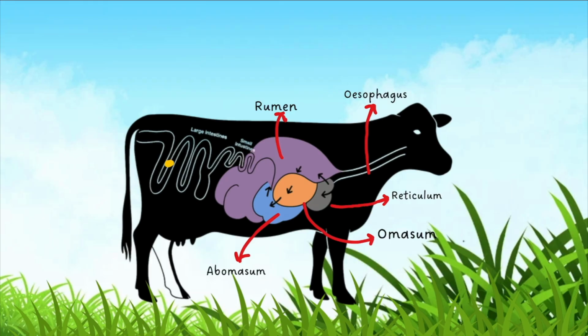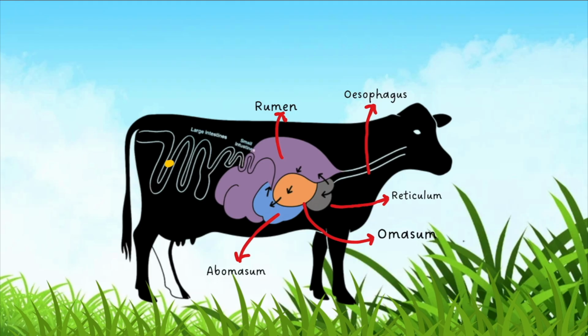The abomasum is considered the true stomach of the cow, because it plays a very important role in the digestion of proteins and fats, and absorption occurs here.